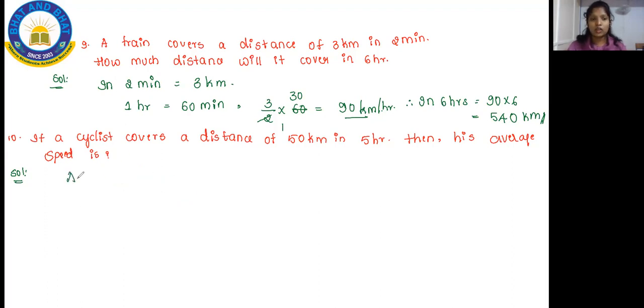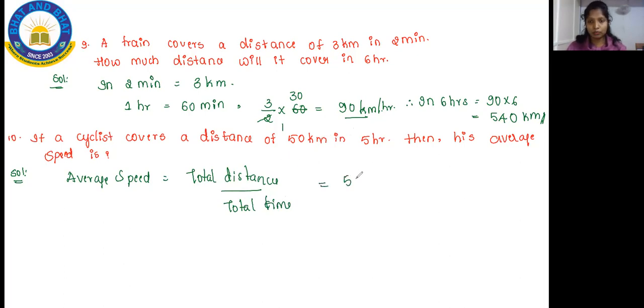Okay. So have a look. Average speed formula, we will take that, which is equal to total distance divided by total time consumed. So here the distance is 50 kilometer and they have given 5 hours. So 5 tens are 50. So it is 10 kilometer per hour.